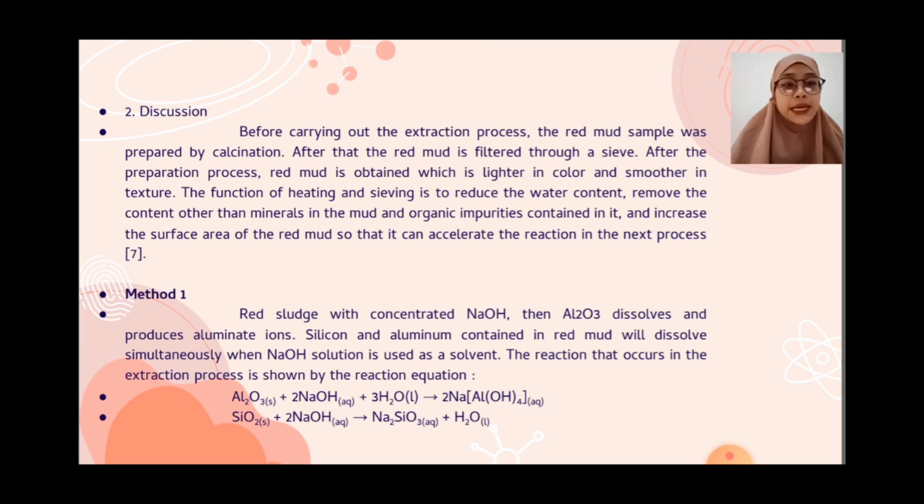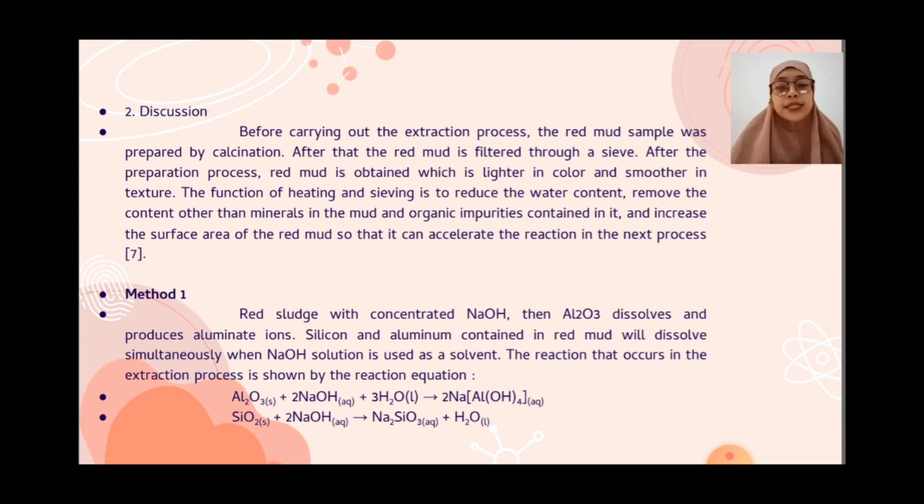The function of heating and sieving is to reduce the water content, remove other minerals in the mud and organic impurities contained in it, and increase the surface area of the red mud so that it can accelerate the reaction in the next process.